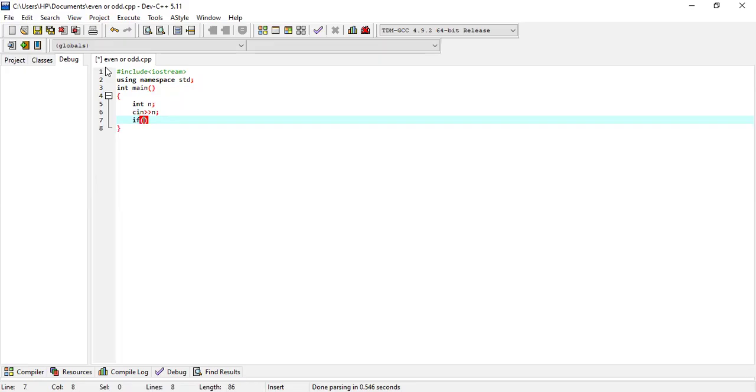For checking whether the given number is even or odd, the number should be divisible by 2. So here we should get the remainder. So, for getting the remainder, we are using the modulo operator. So, here we are taking our number n modulo 2 double equal to 0.